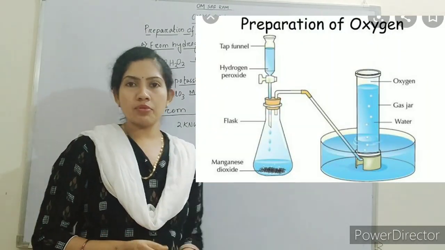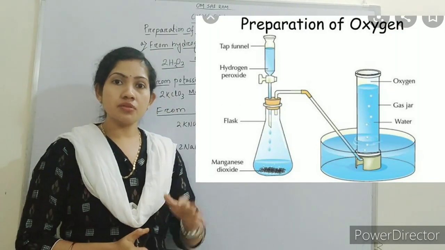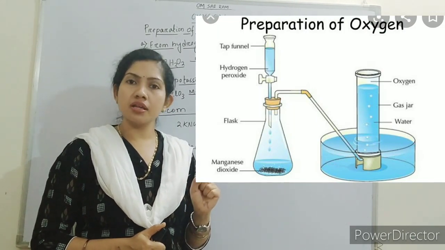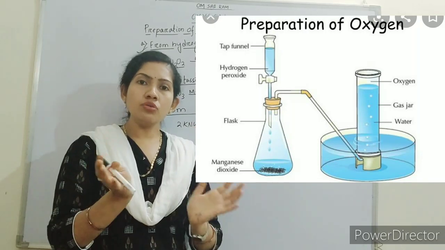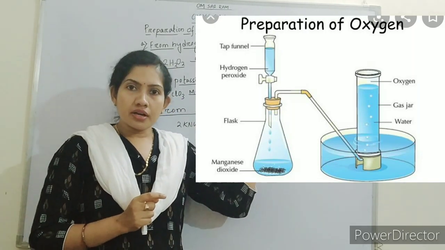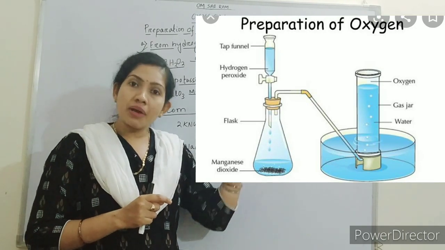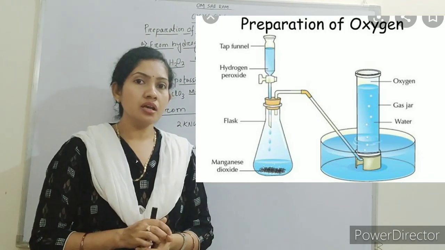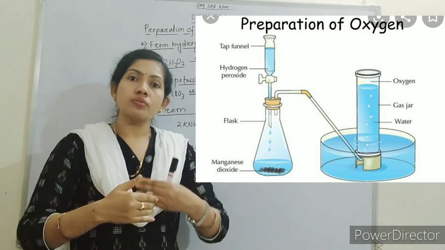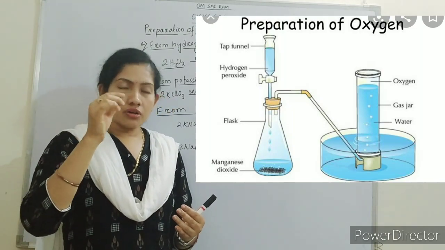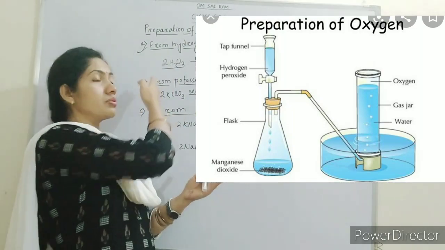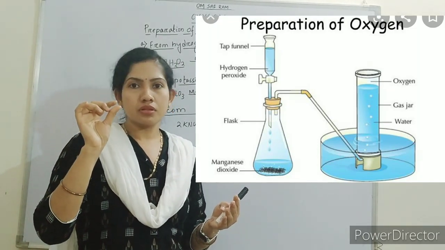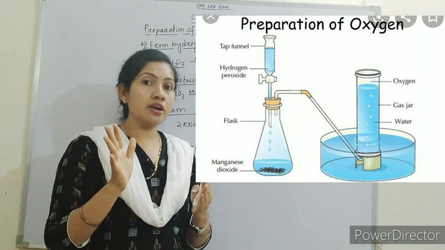Here you can see a laboratory setup for the formation of oxygen from hydrogen peroxide. At the top there is a dropping funnel, and down there is a round bottom flask. Why are we taking a dropping funnel here? We cannot add it all at once. We have to add the reactant, that is the hydrogen peroxide, in small quantities, drop by drop. I will tell you why we add it drop by drop.